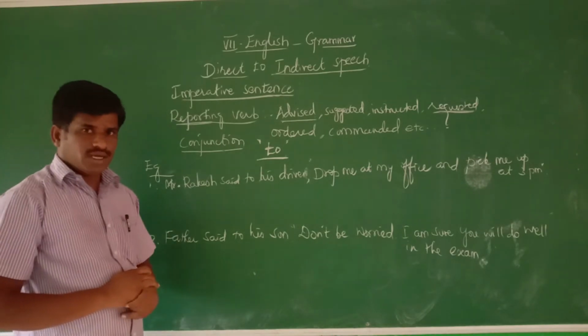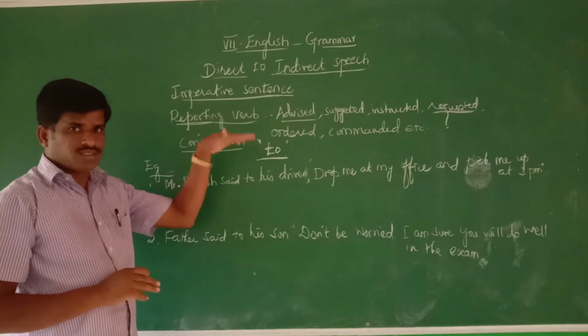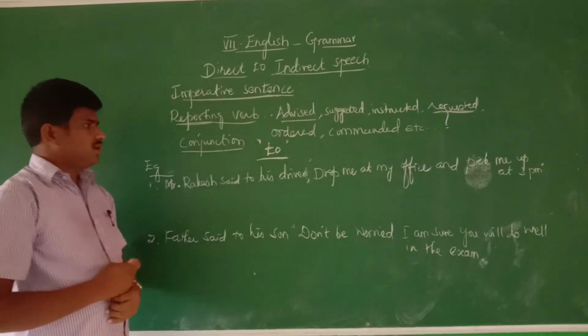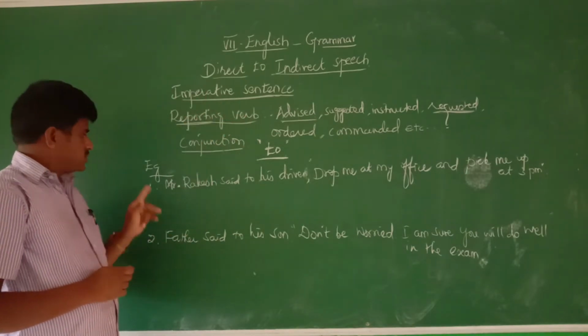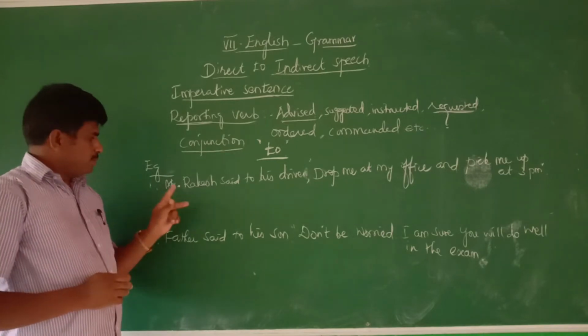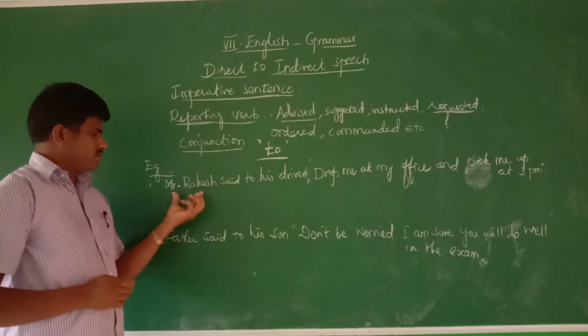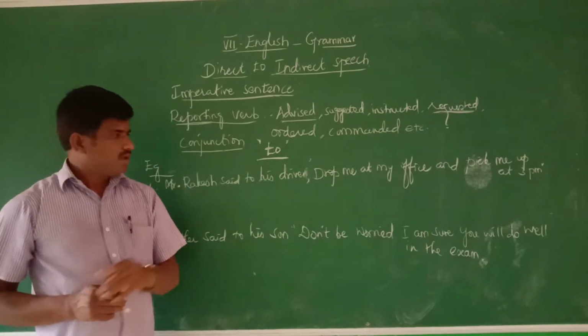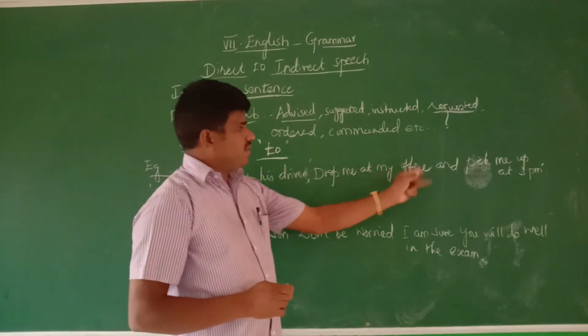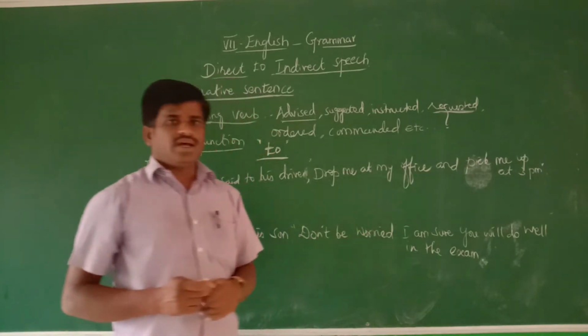So we go for the example. Up to this, you have understood, right? Good. Example 1: Mr. Rakesh said to his driver, "Drop me at my office and pick me up at 3 p.m."